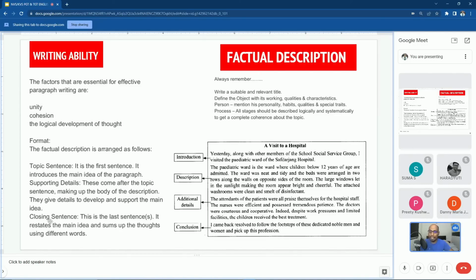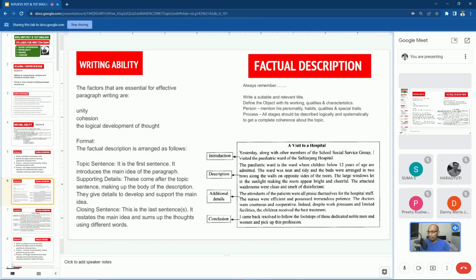And then the closing sentence, it can also be called a conclusion. This is the last sentence or sentences. It restates the main idea and sums up the thoughts using different words. So this is the structure of the factual description. There will be a topic sentence, the first sentence where you introduce the topic, and then you will describe with additional details in the body or the middle of the factual description, and then you will conclude the paragraph or essay with proper concluding lines or a concluding sentence. Why I am showing you on screen, I'll show you the same one in a bigger manner.